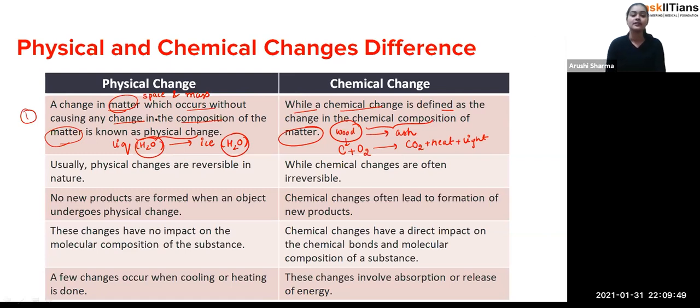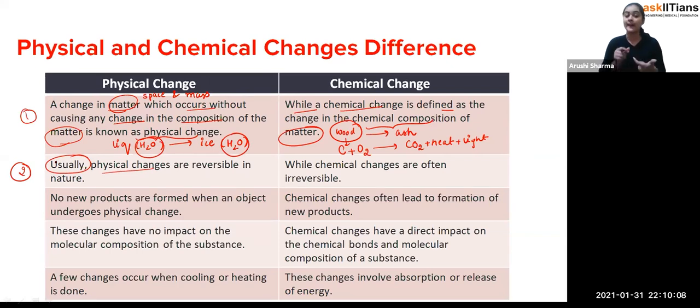Okay, now we'll move towards the second point. What is the second point saying? Physical changes are usually reversible in nature. Just remember that we are using the word usually, so it's not like that every time, if you take each and every example.